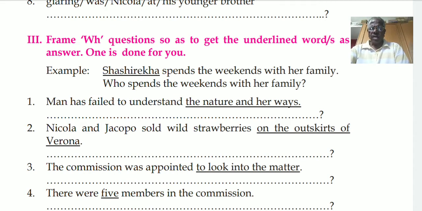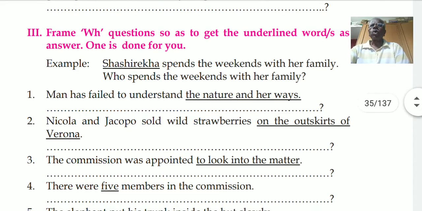Then time. Our college starts at 9 a.m. Underline 9 a.m. The question will be, when does our college start?